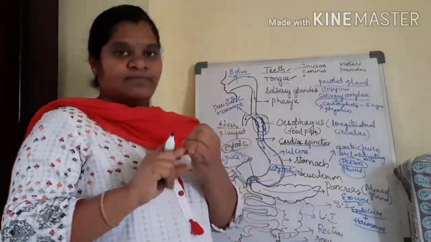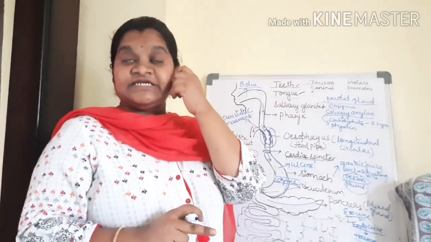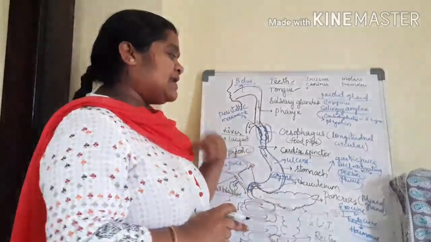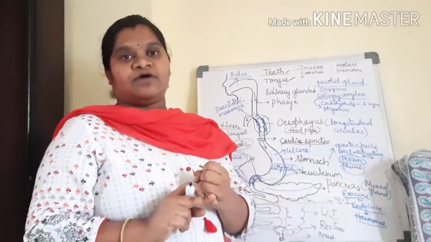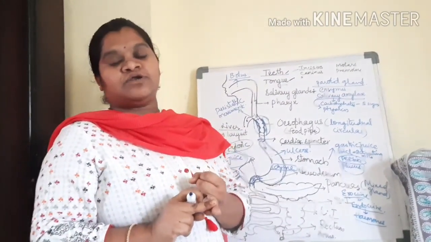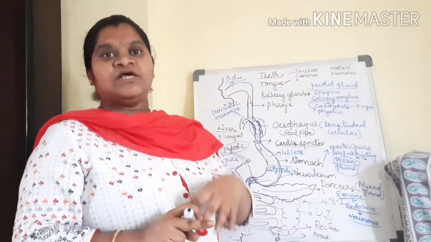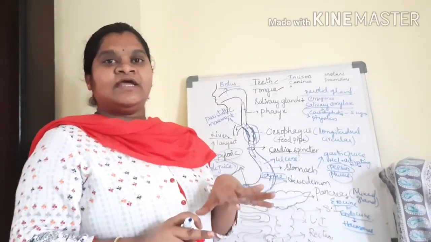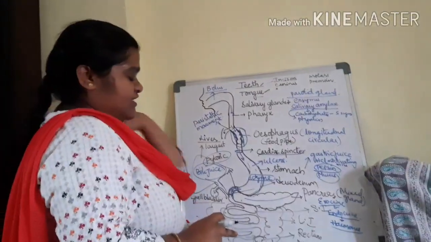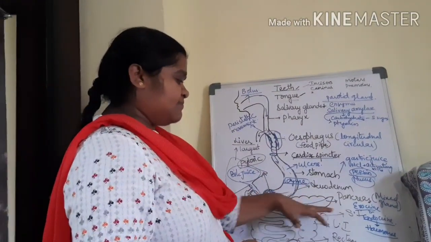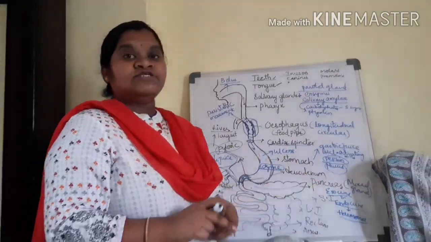Up to the liver, carbohydrates, proteins and fats were digested only about 60 to 70%. But with the help of pancreatic juice, amylase again acts on carbohydrates, lipase again acts on fat molecules, and trypsin again acts on protein molecules, so that nearly 90% of the digestion takes place. Then the digested molecules enter a long coiled tube-like structure called the small intestine.